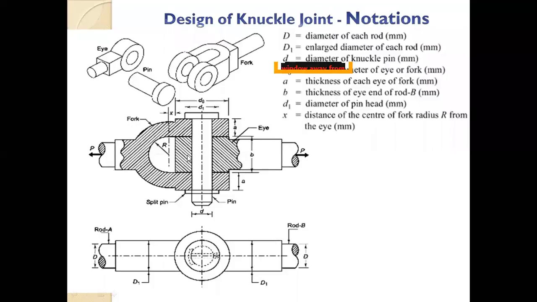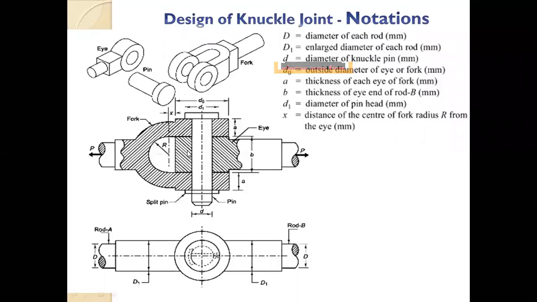So you have basically four diameters: rod diameter, enlarged diameter of the rod, inside diameter of the fork, and outside diameter of the fork, and that inside diameter of the fork will be the diameter of your knuckle pin. And there is one more diameter: the head of the knuckle pin has to be more than d, but it should be less than D0 because it should not be more than the diameter of the fork. We use a separate symbol for that. Okay, so we got 5 diameters.